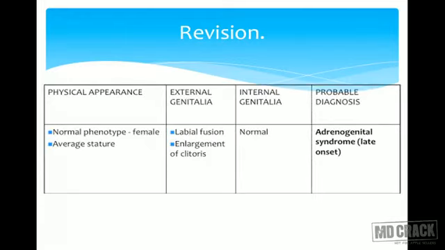Next: normal female phenotype, average stature, external genitalia showing labial fusion and enlargement of clitoris. Internal genitalia are normal. So she is a female whose internal organs are well developed, but externally appears like a male. So this is virilizing; the cause of virilization is adrenogenital syndrome. Over here it is not mentioned that there is crisis, sodium loss or retention, or hyperkalemia. So it may be a late onset type of disease, but it is adrenogenital syndrome.